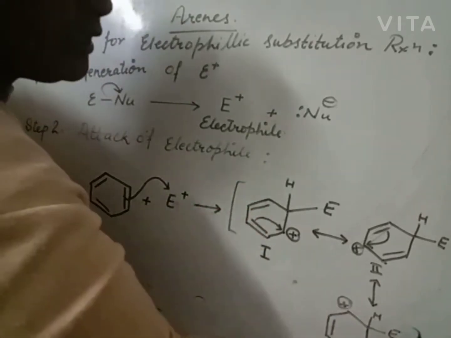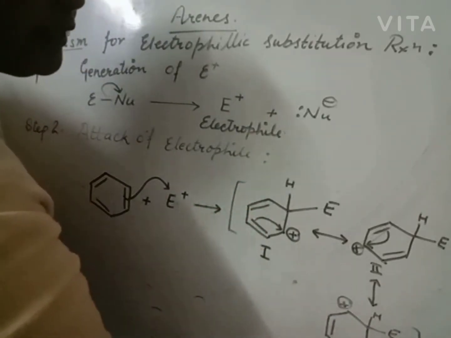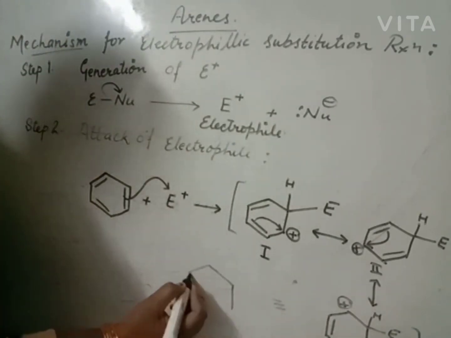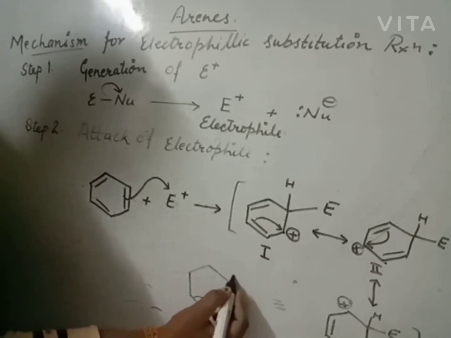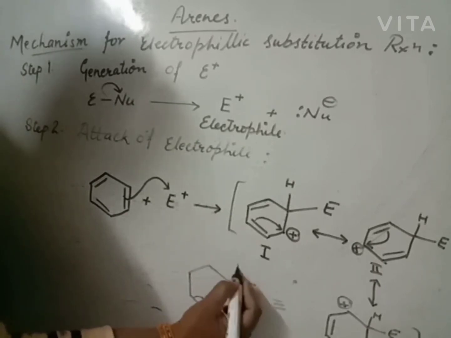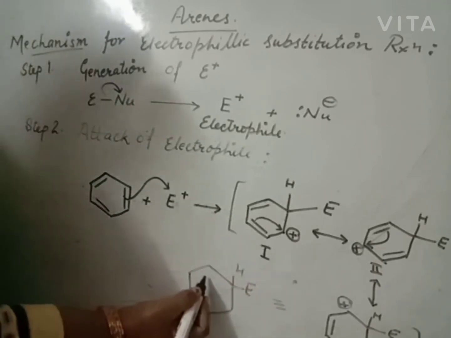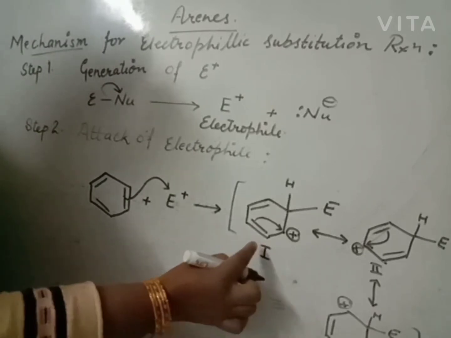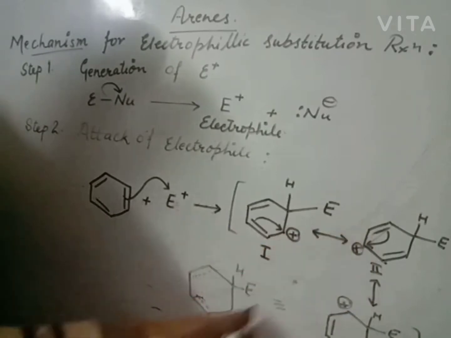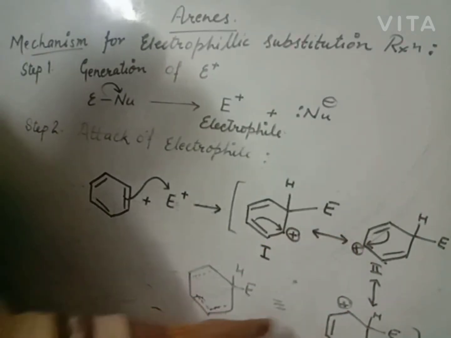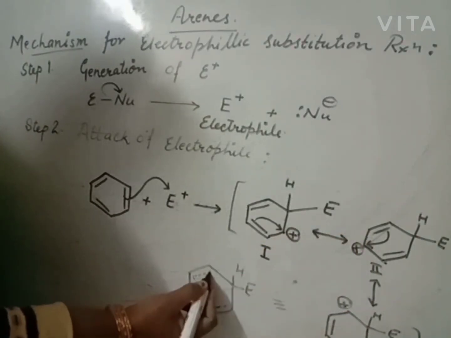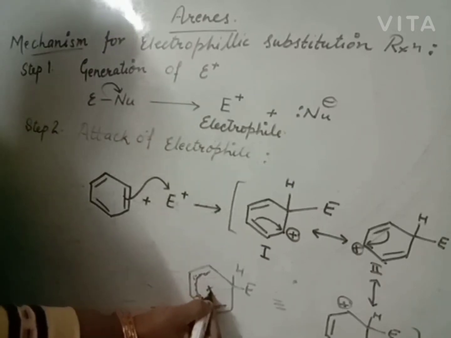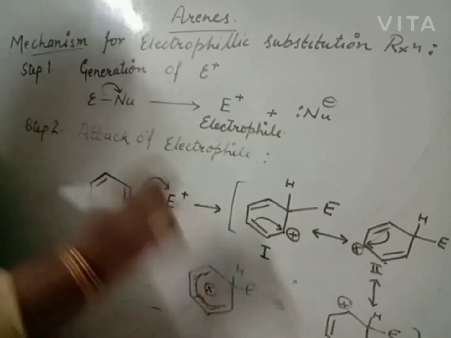On the basis of these three resonating structures, we have a common resonance hybrid, where the sp3 hybridized carbon does not have pi electron. Pi electron is present here and here in one structure, in the second structure here and here, in the third here and there. So pi electron moves over 5 carbons and the positive charge also moves over 5 carbons.